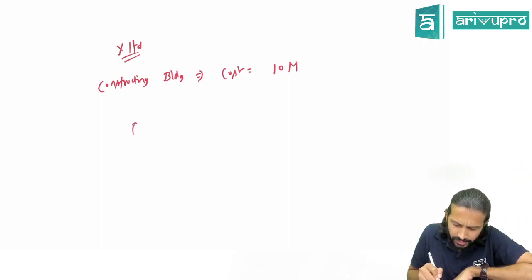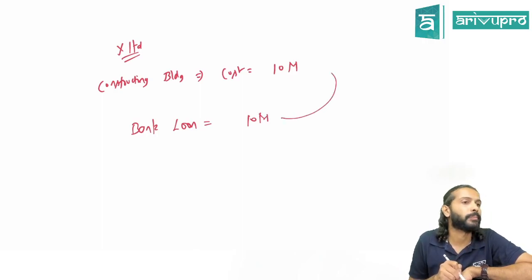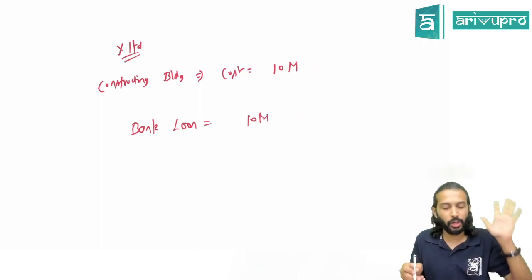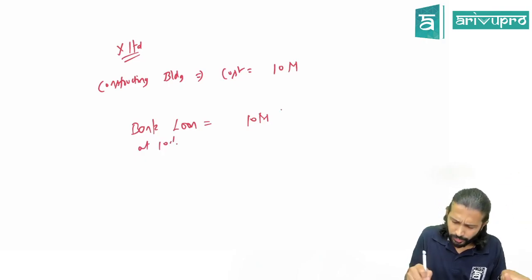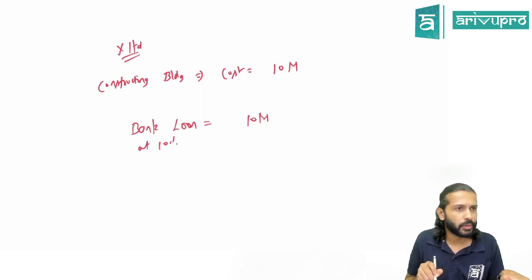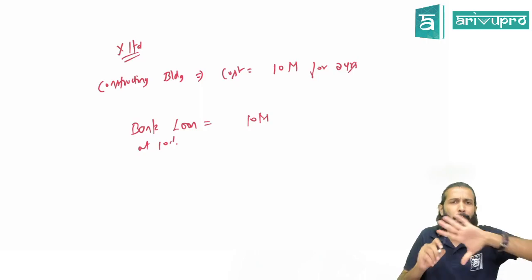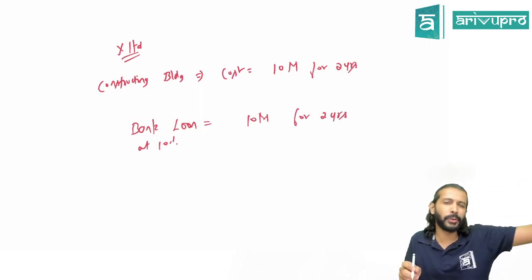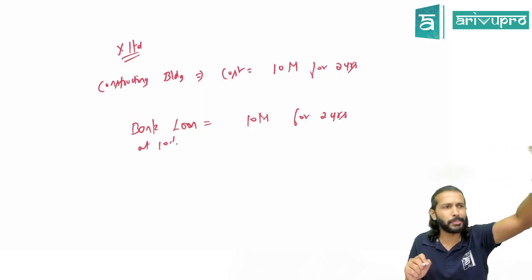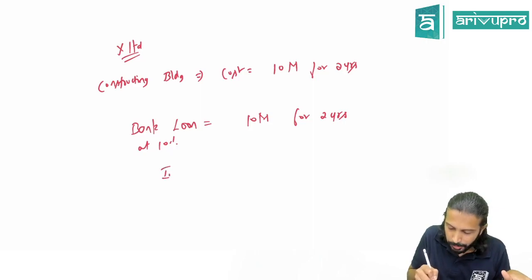Let us say they have taken a bank loan of $10 million to finance this construction, at a 10% interest rate. Now, logically, if you have a loan, you will pay interest, no? Let's say, for simplicity, the construction period is 2 years. The loan period is also 2 years. Generally, the loan period will be a lot higher, 10 years, 20 years. For simplicity, I'm assuming 2 years.